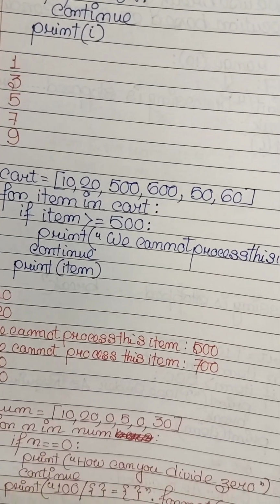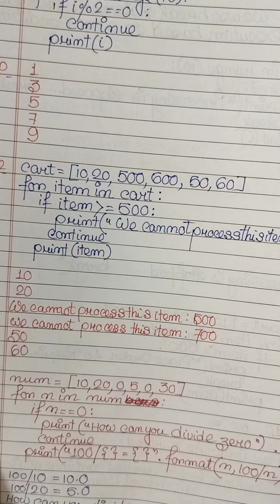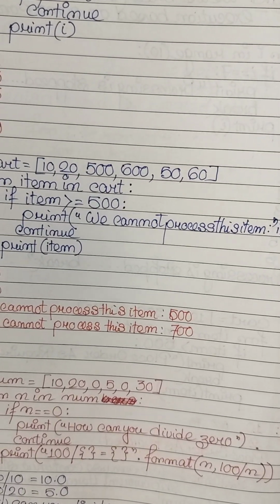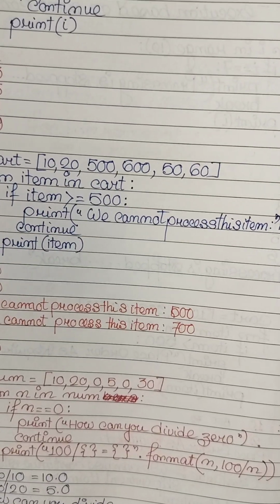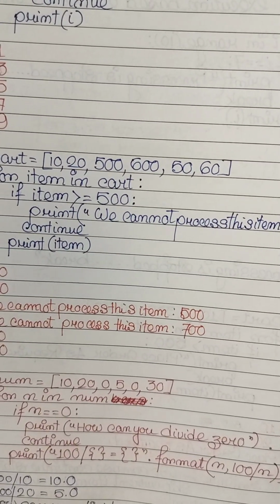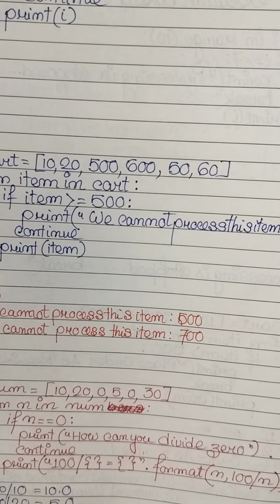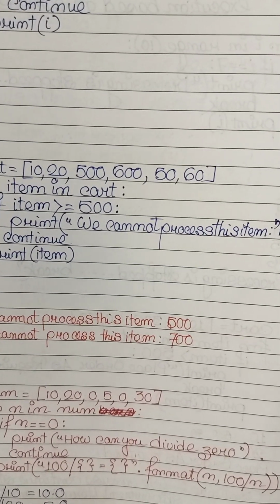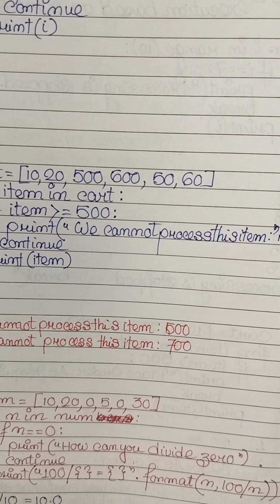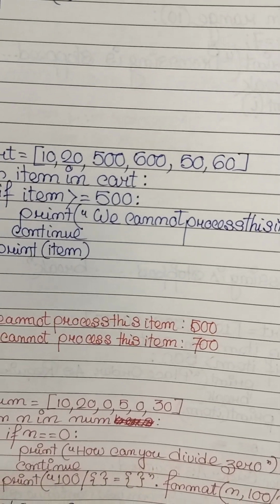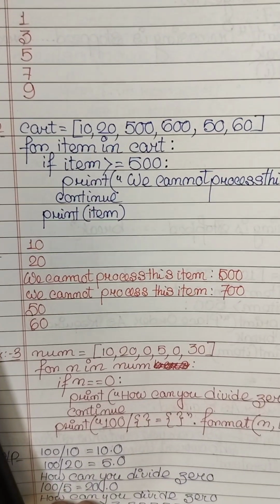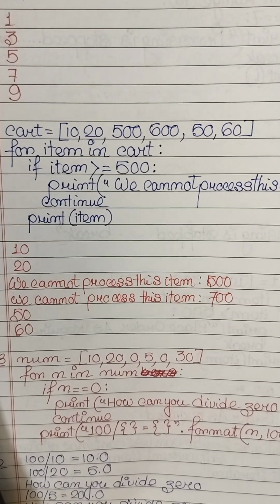Next, cart is a list. I have created the cart list 10, 20, 500, 600, 50, 60. All these are list items. For item in cart, if item is greater than or equal to 500, print "we cannot process this item" and the item value should be printed, then continue. The condition is: if item is greater than or equal to 500.